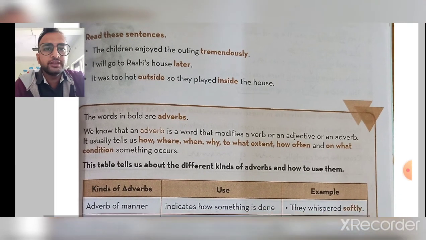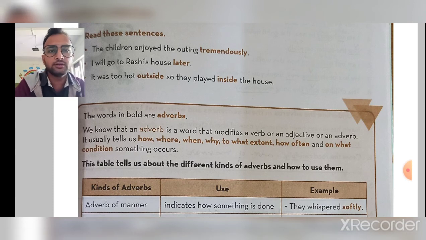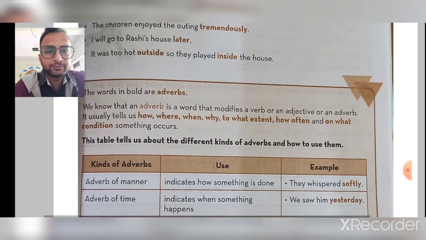So here is the definition, or you can say the meaning, of what adverbs are. The words in bold are adverbs. We know that an adverb is a word that modifies a verb, an adjective or another adverb. It usually tells us how, where, when, why, to what extent, how often, and on what condition something occurred. So these tables tell us about different kinds of adverbs and how to use them.